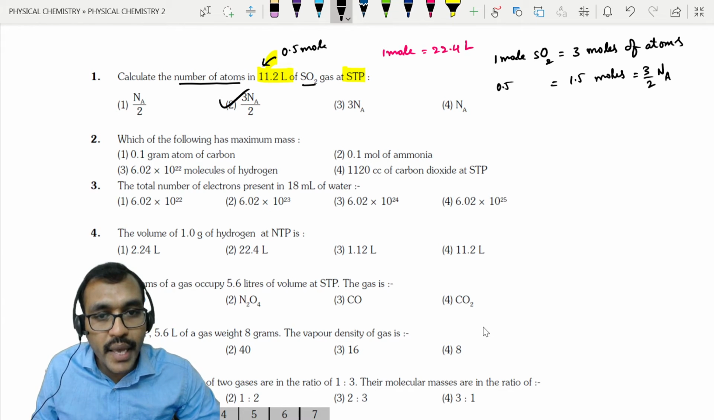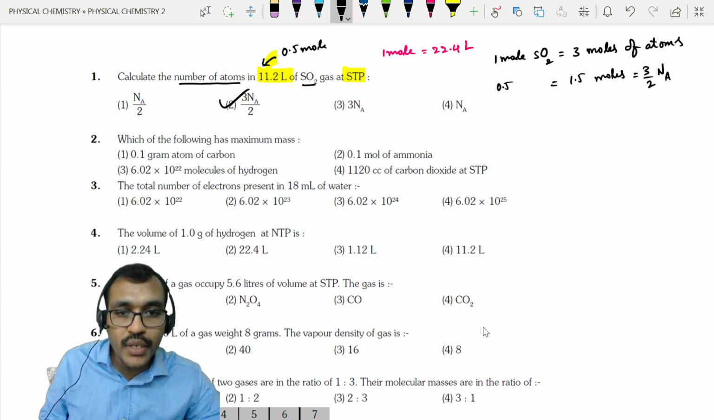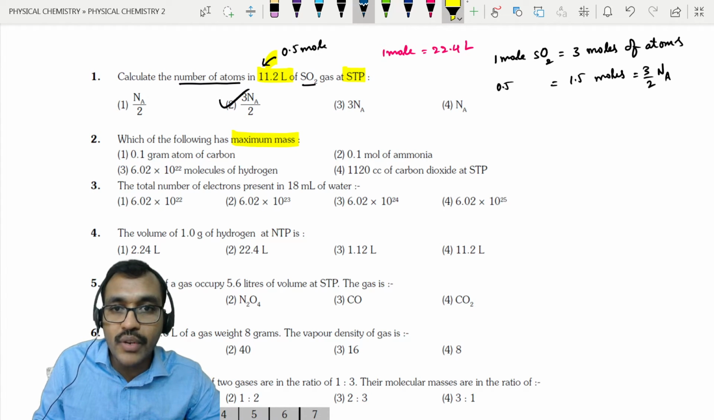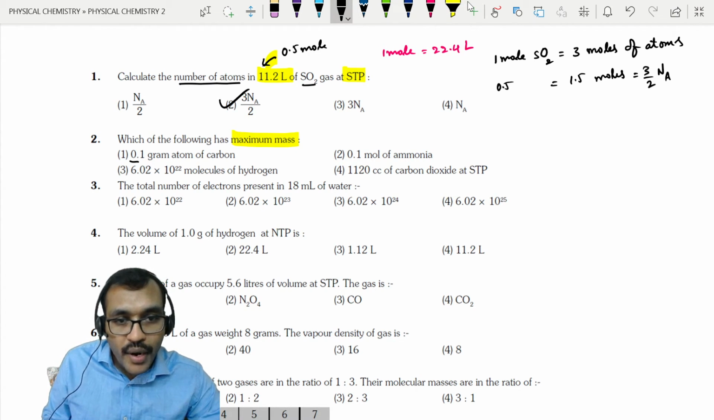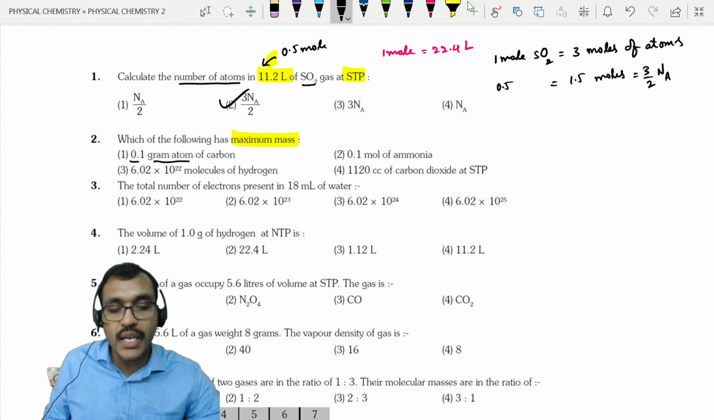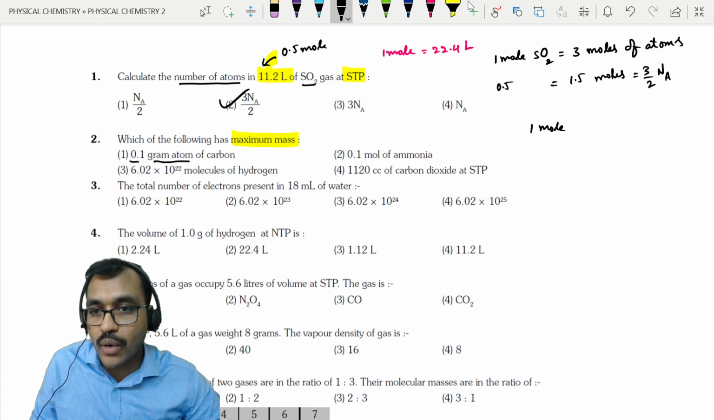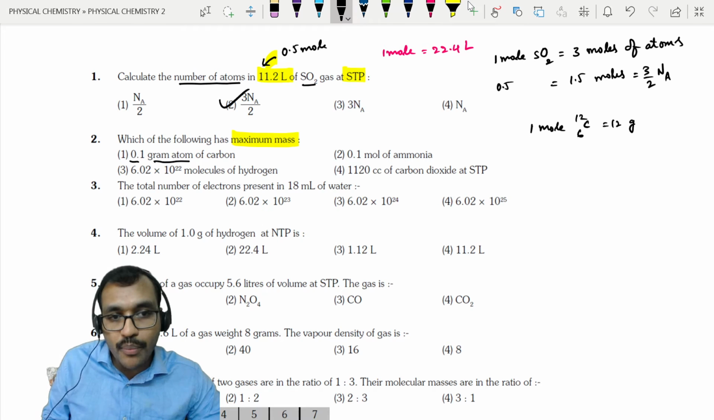Which of the following has maximum mass? So we need to find mass here, maximum mass. Now find every option. Given 0.1 gram atom. Gram atom is 1 mole of atoms. 1 mole of carbon, C-12, is equal to 12 grams. But they have taken only 0.1 moles, which means 1.2 grams.